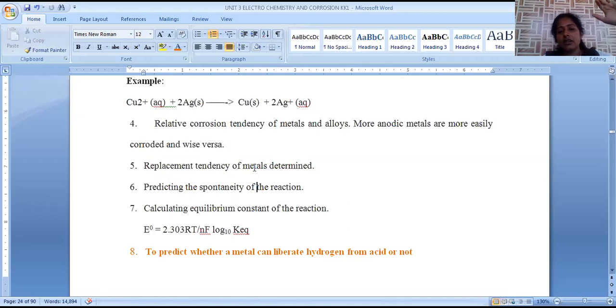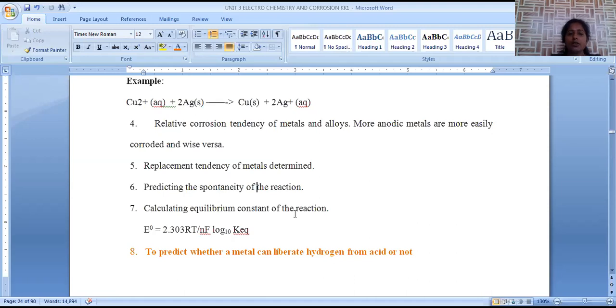The metals at the topmost position have more tendency towards replacing ions of the electrolyte. So this can be predicted. Then, predicting the spontaneity of a reaction: feasibility of the reaction is nothing but spontaneity of the reaction. If the EMF value of a reaction is positive, that stands for a spontaneous reaction.